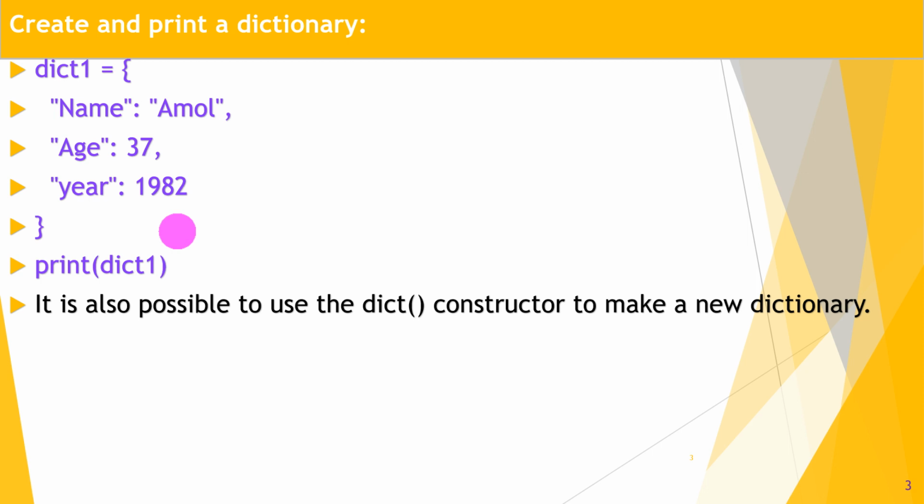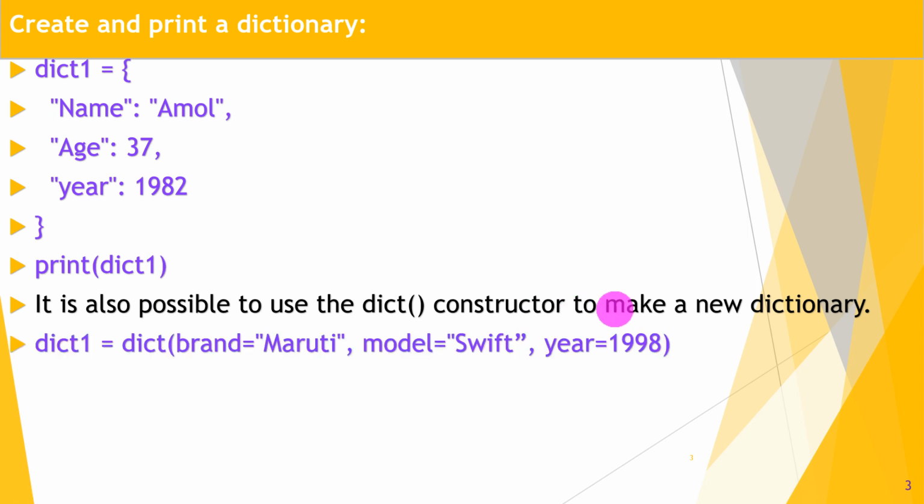Great. It is also possible to use the dictionary constructor to make a new dictionary. This is dict, D-I-C-T, dict. Dict means a dictionary constructor, and using this dictionary constructor we can create a dictionary with different key value pairs.